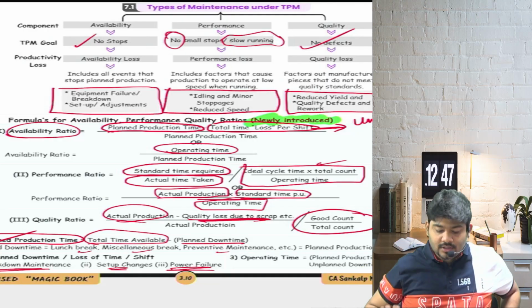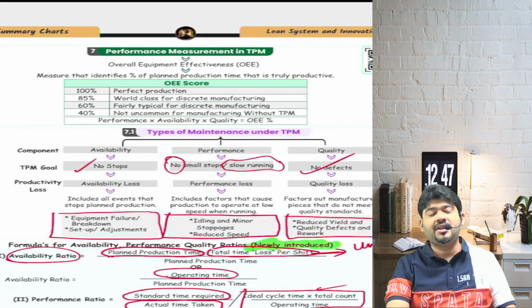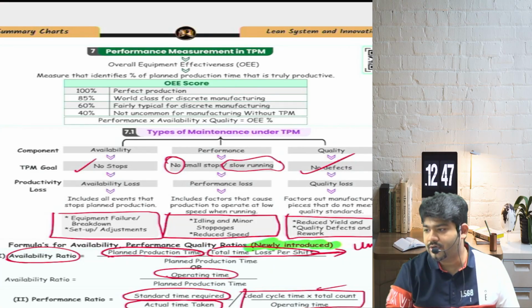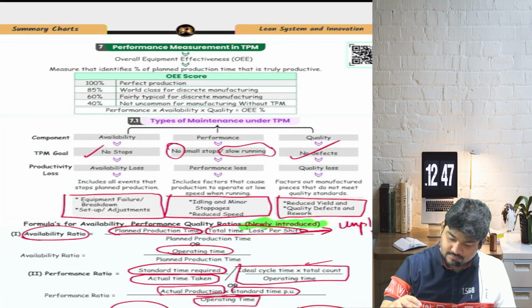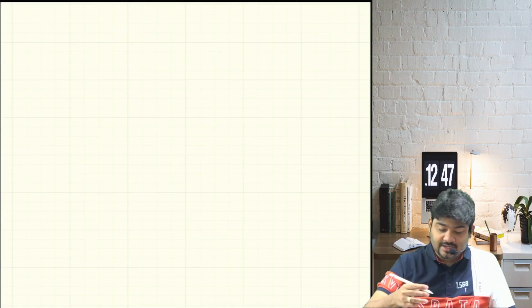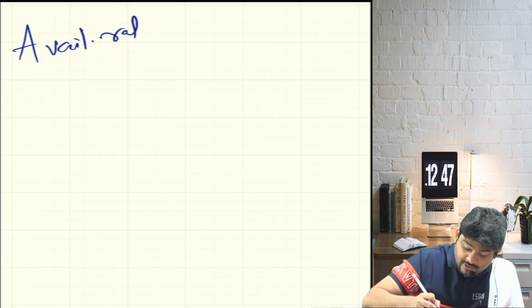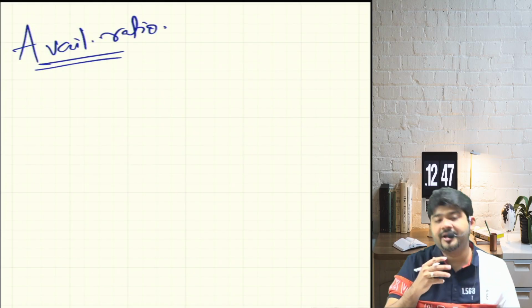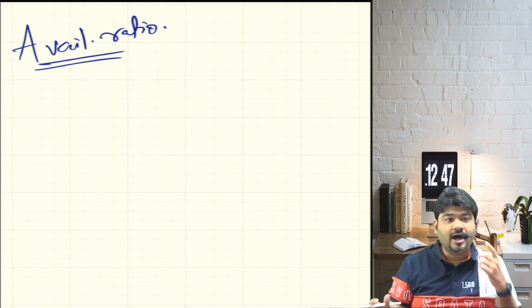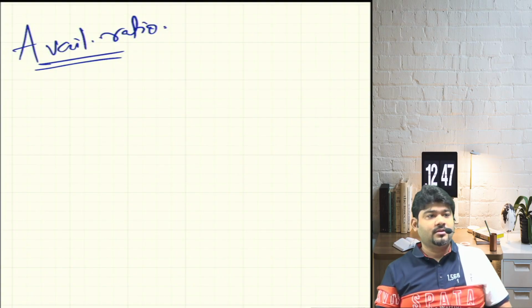Are we clear? So all of the three ratios are clear to us. What is the first ratio? Availability ratio. Now I want you to tell what the availability ratio is. You have to tell me logically. First you will say how much time should be available.